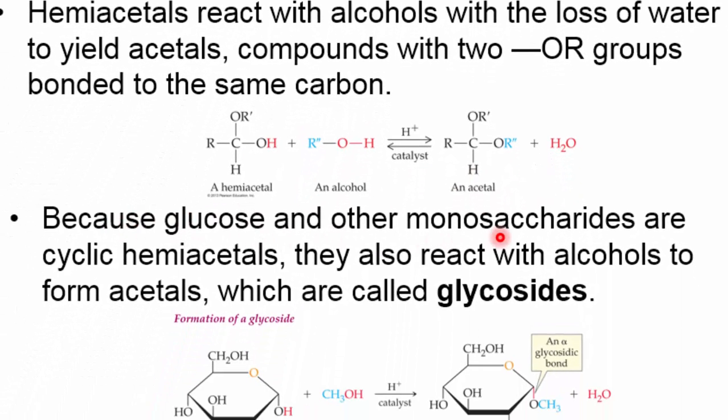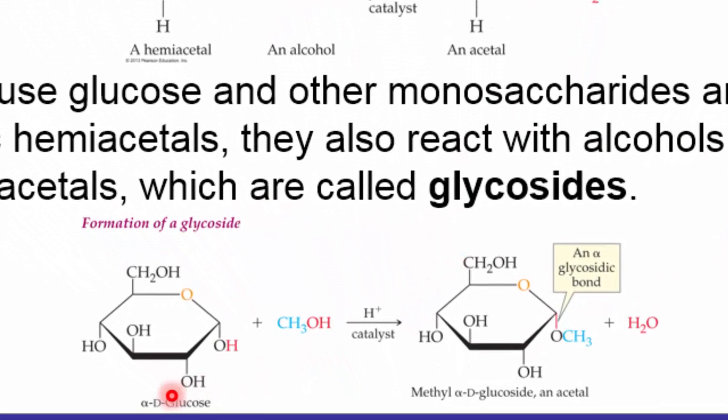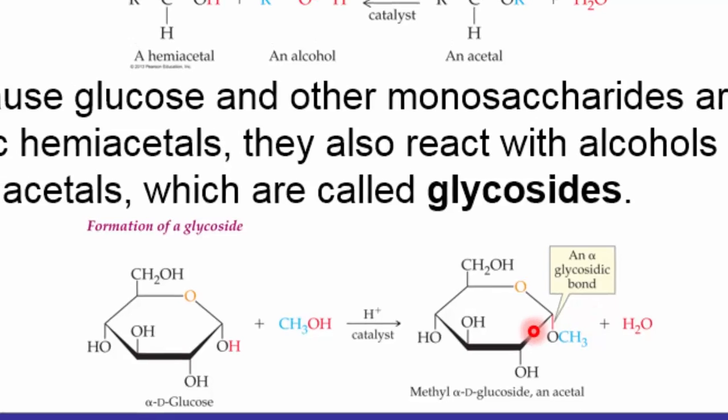Because glucose and other monosaccharides are cyclic hemiacetals, they also react with alcohols to form acetals, which are called glycosides. So here again, alpha-D glucose plus methanol, in the presence of acid catalyst, forms this methyl alpha-D glucoside, an acetal. And this is known as a glycosidic bond.